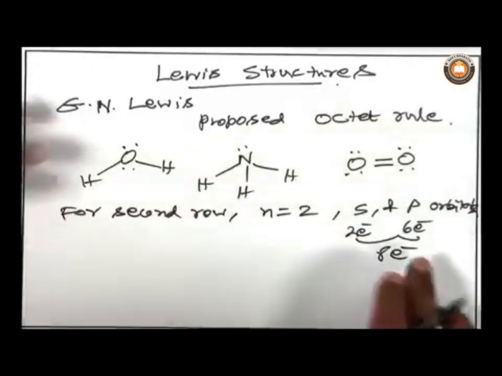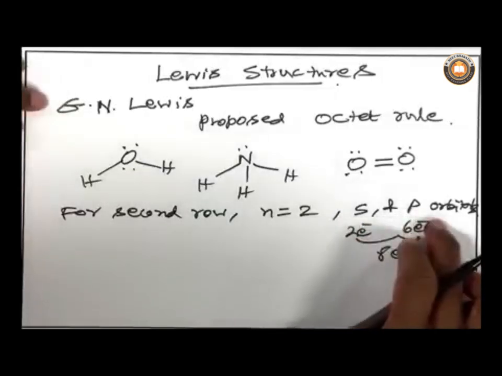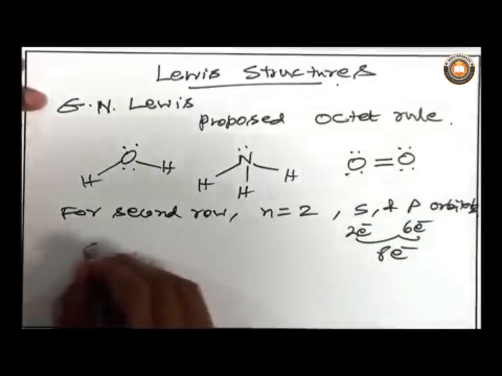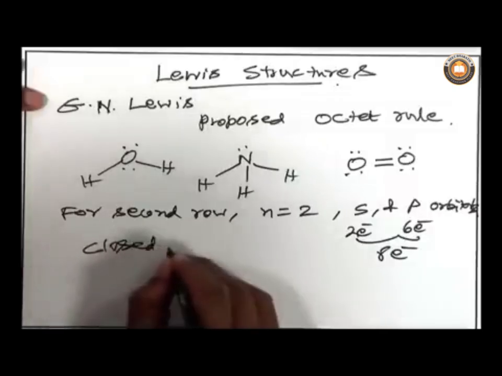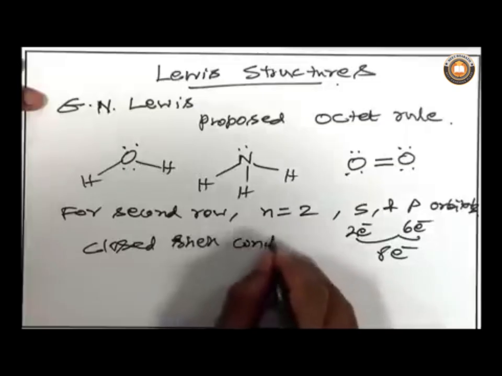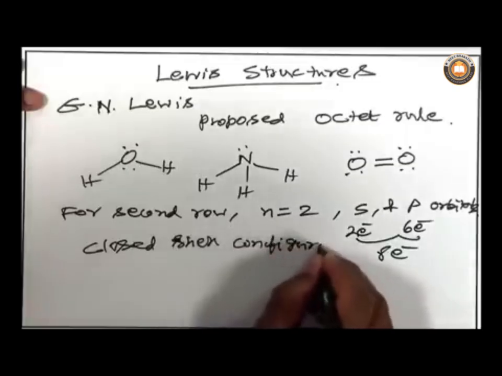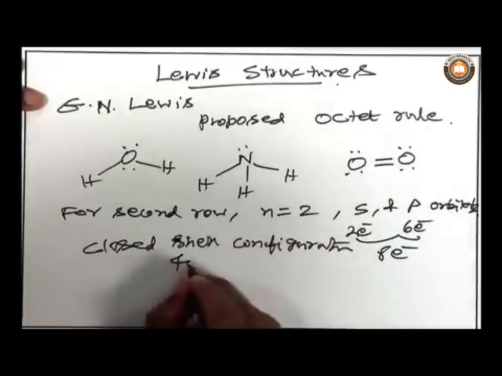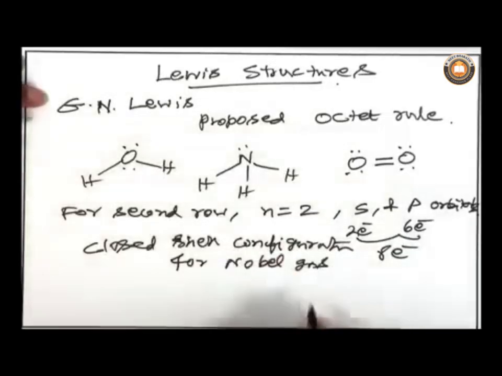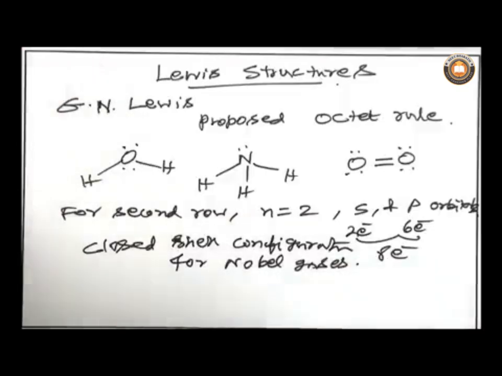Once these two subshells are filled up, you will end up with a closed shell configuration, which is well known for noble gases, or they are called inert gases.